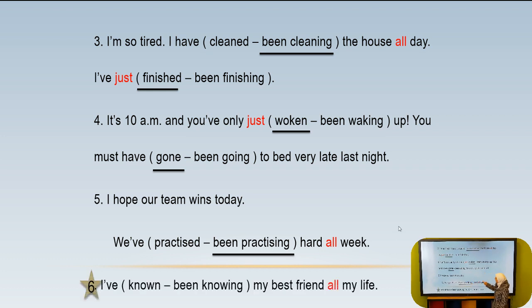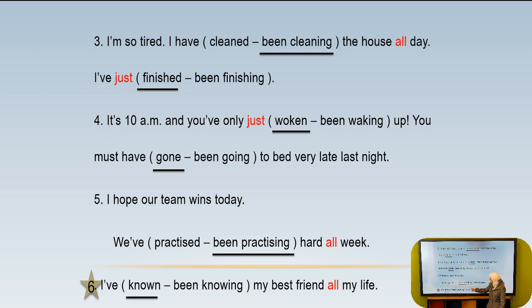And now, I am going to remind you of this important sentence. It's not in this exercise, it's from a previous exercise, but be careful. I've known or been knowing my best friend all my life. The student here, if he sees all in this sentence, is going to choose quickly been knowing. But let's see if the answer is correct.